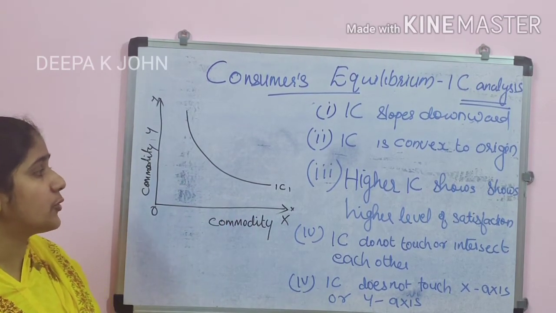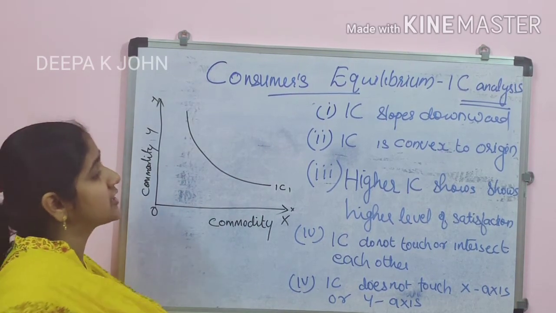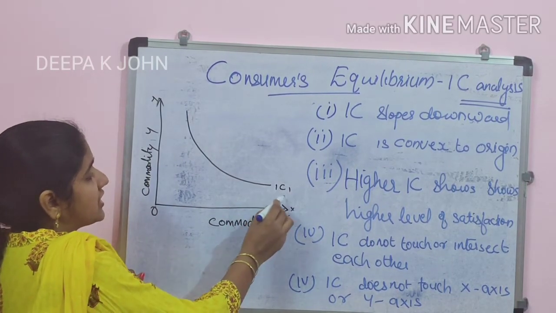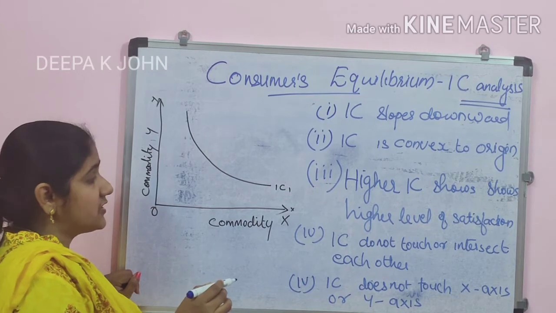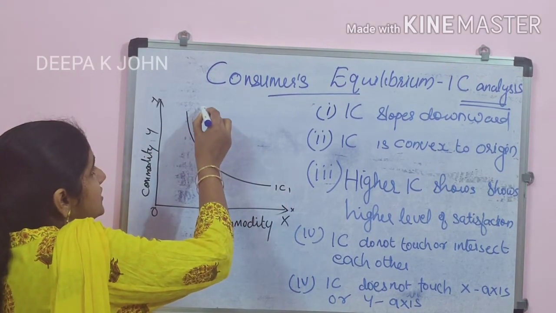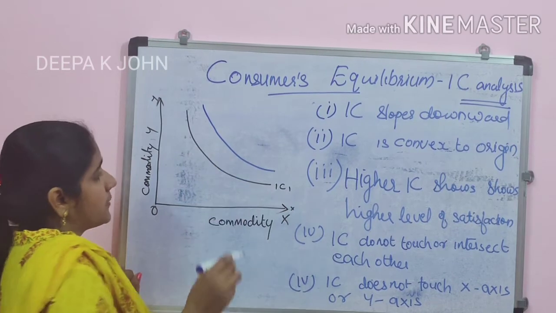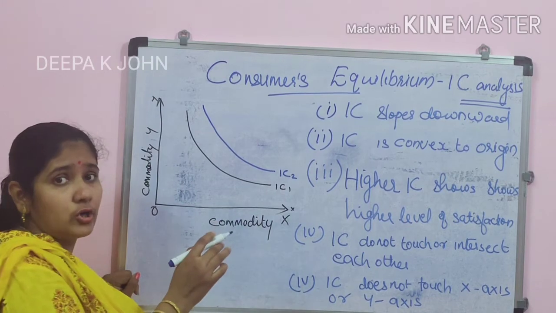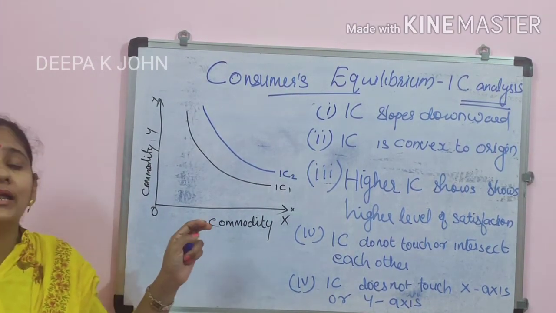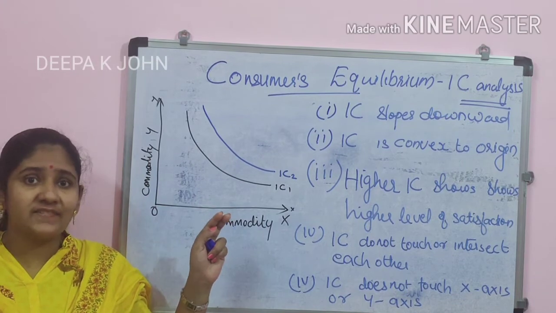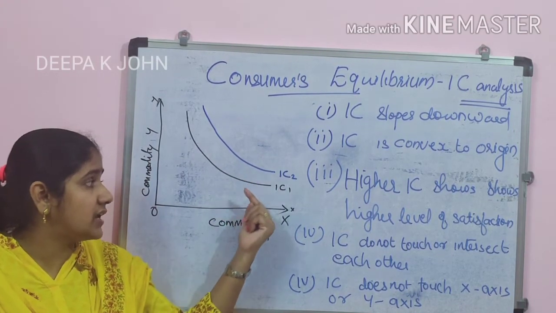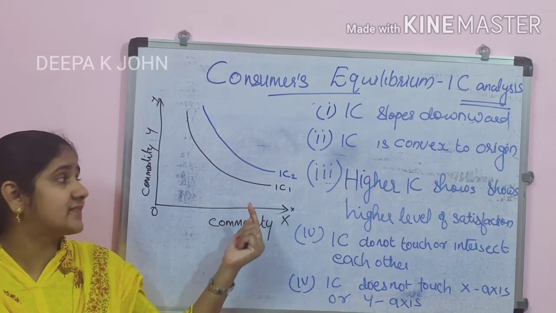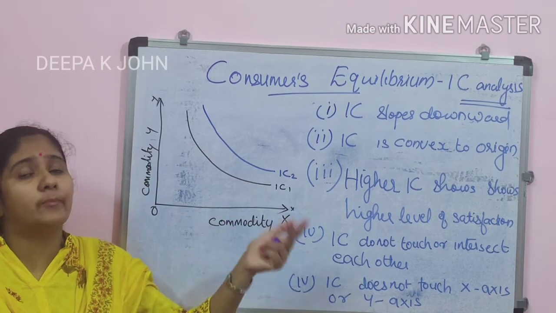Then the third point is that a higher IC curve shows a higher level of satisfaction. Here I have written IC curve number 1, IC1. Then imagine that I am drawing a second one, so this is IC2. IC1 is giving less satisfaction. In the case of the indifference curve, we are grading. When we grade 1 and 2, the satisfaction for IC1 is lesser, and IC2 will be giving more satisfaction.